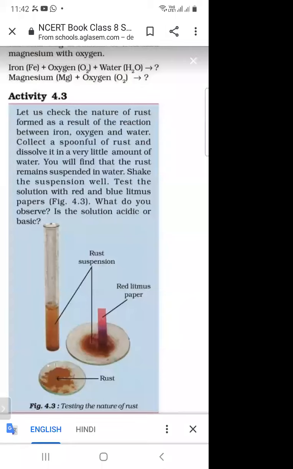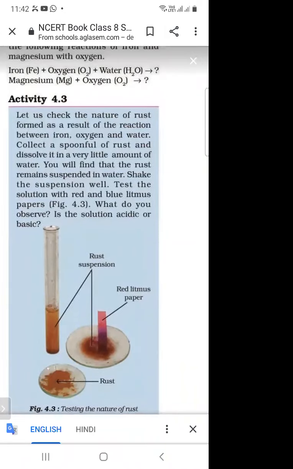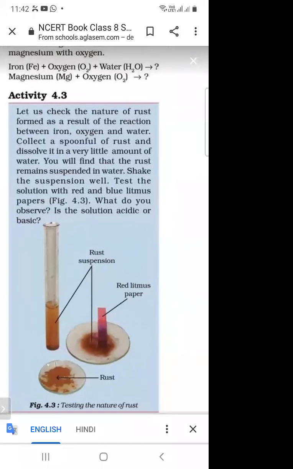So there are two types of litmus paper. First is red litmus paper and next is blue litmus paper. So this is a litmus paper to check whether a substance is acidic or basic. In activity 4.3, we are checking the nature of rust formed as a result of the reaction between iron, oxygen, and water. Firstly, we will take a spoonful of rust in a glass plate.